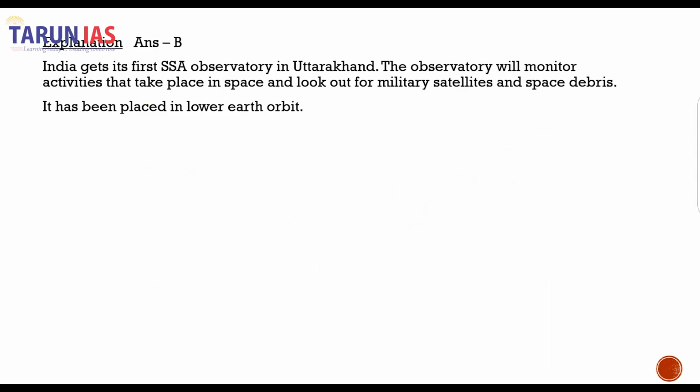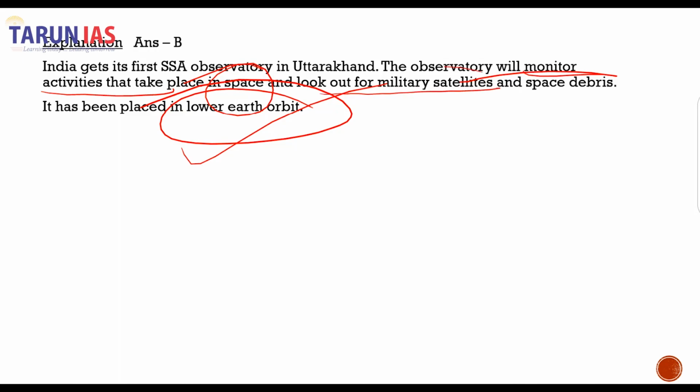It has been placed in the low Earth orbit. The observatory is going to monitor the activities that are going to take place in space, and it is going to look out for military satellites, space debris, etc.